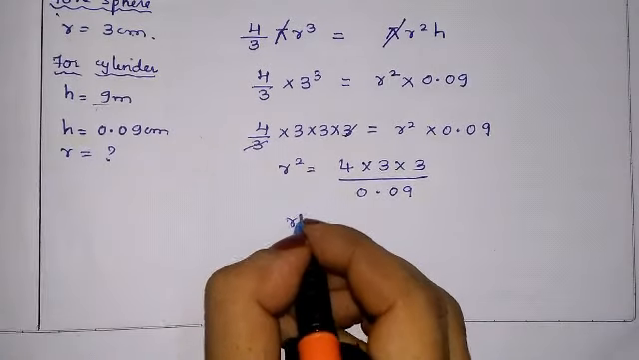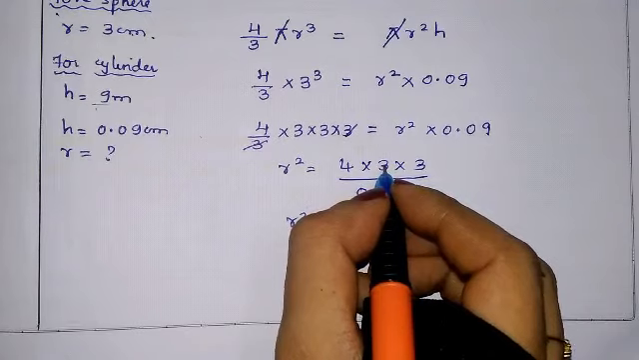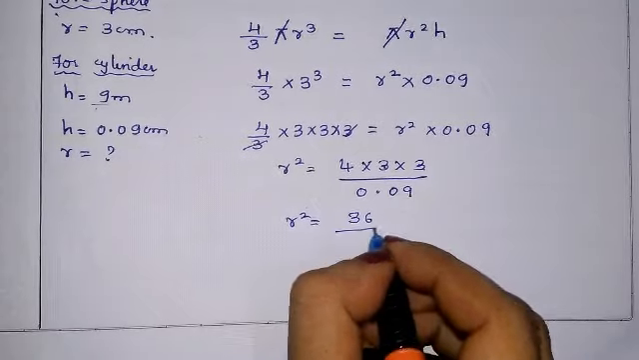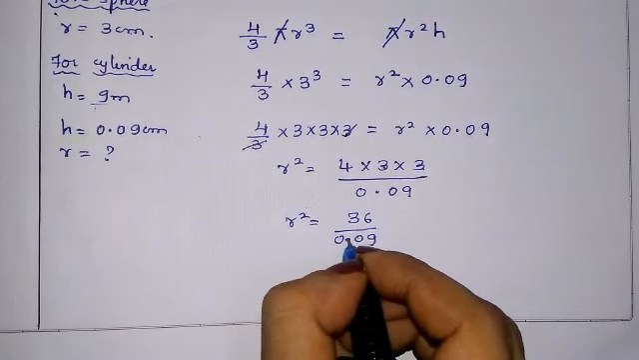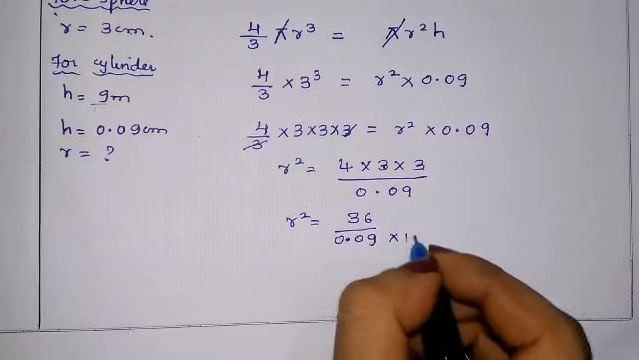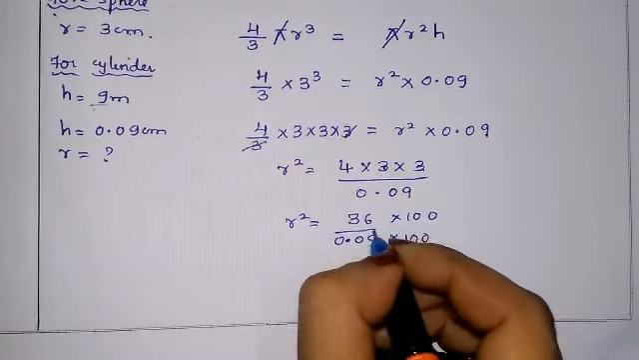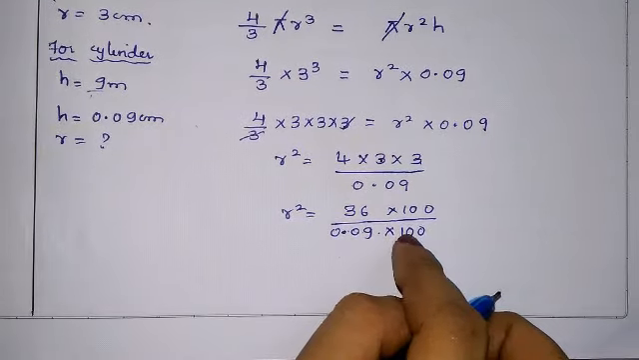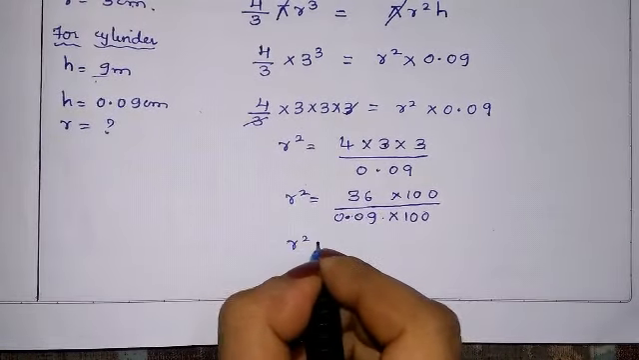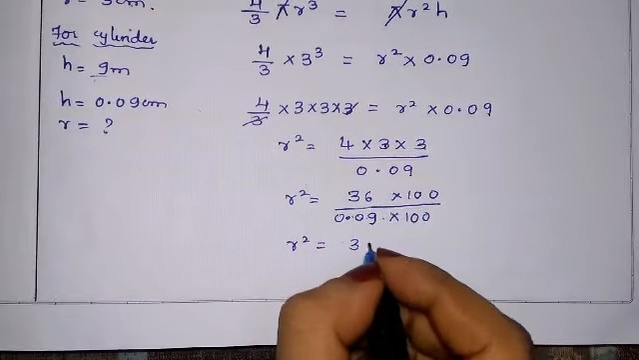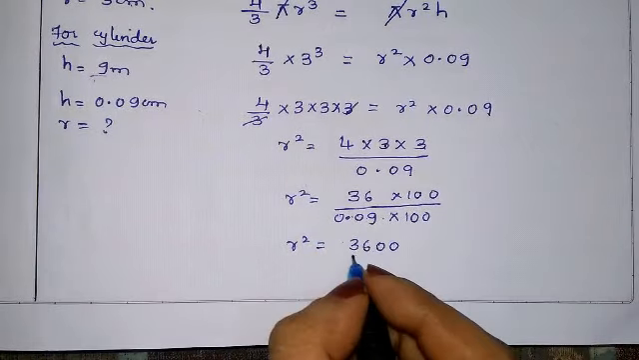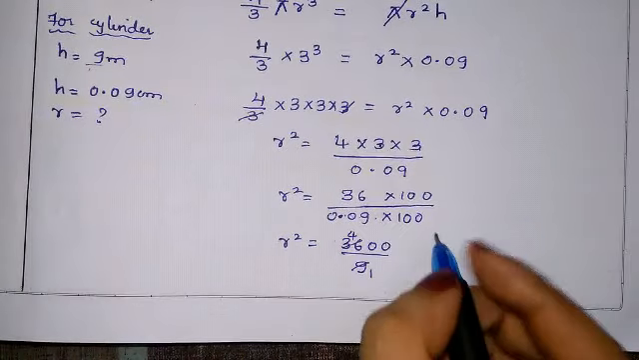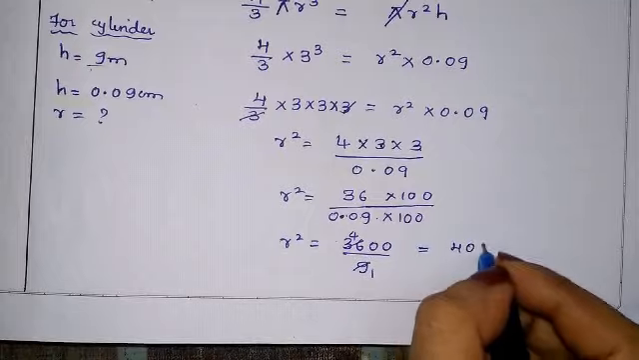Okay. Now r square is equal to 4 threes are 12, 12 threes are 36. 36 upon 0.09. See, after decimal there are 2 places, so let us multiply by 100 to remove the decimal. So r square is equal to 3600 upon 9. Okay, 9 ones are 9, 9 fours are 36. That is 400.